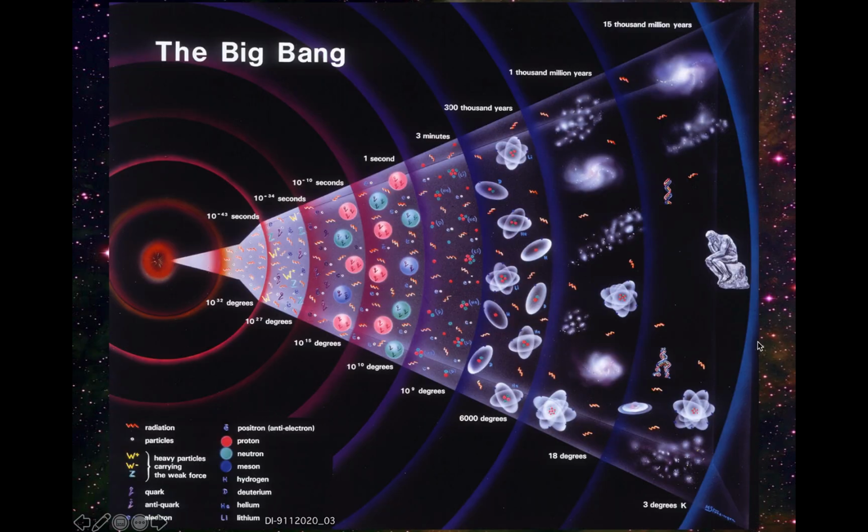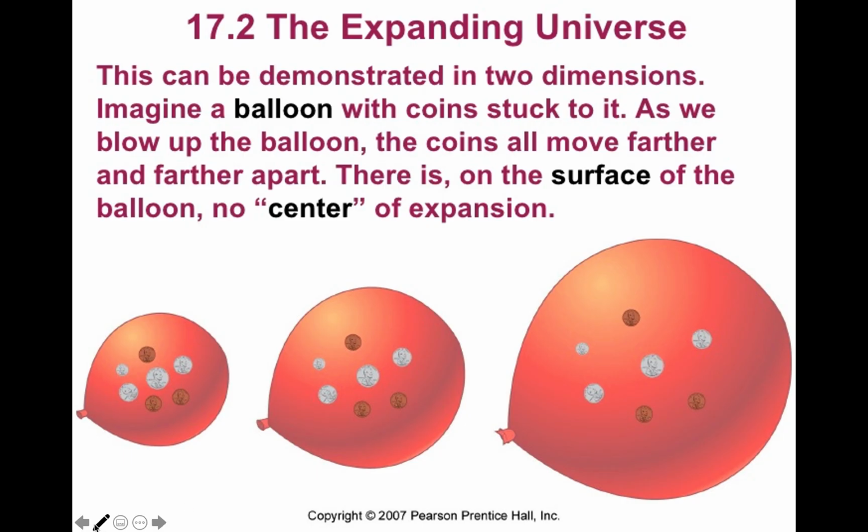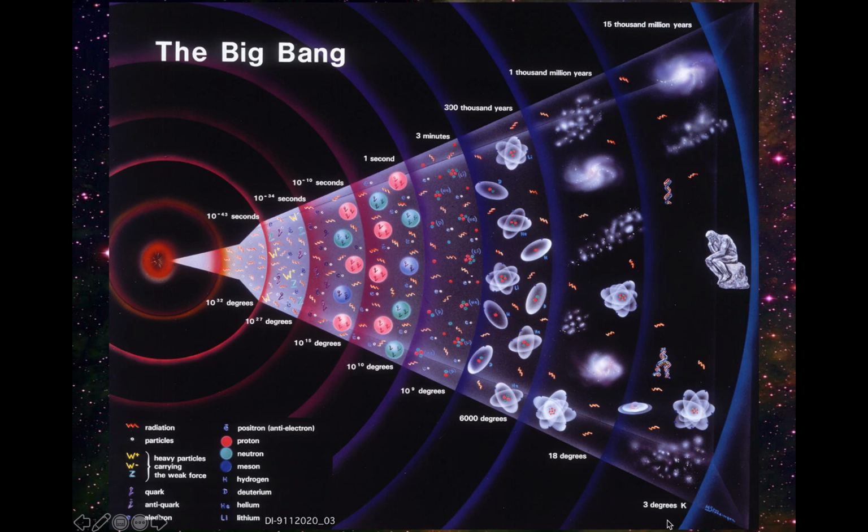All right. So this is a graphic of the Big Bang. Scientists hypothesize that at the very beginning, the ball of matter was extremely hot, 10 to the 32nd degrees Kelvin. It's crazy hot. And what's been happening to the temperature as the universe has been expanding? Well, right now, the average temperature in the universe is about 3 degrees Kelvin. So as the matter expands, the temperature is decreasing.